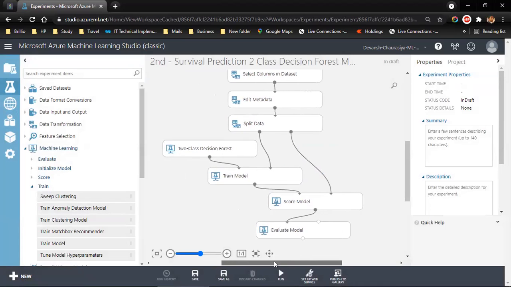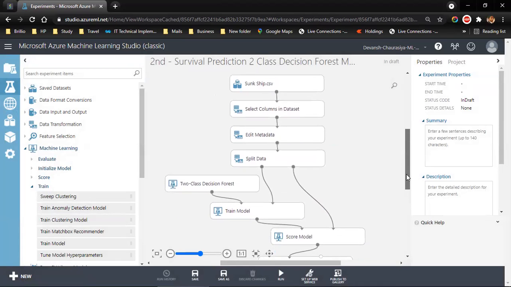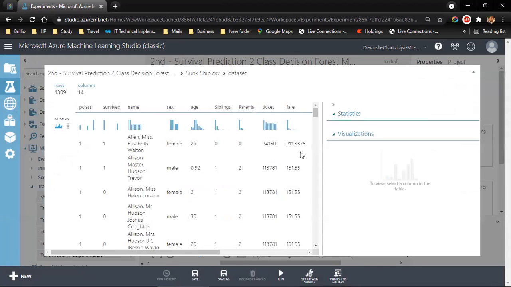Now what we are going to do is hyper tune and make a few more changes. Let's take a look at our data one more time. This will take a little time.